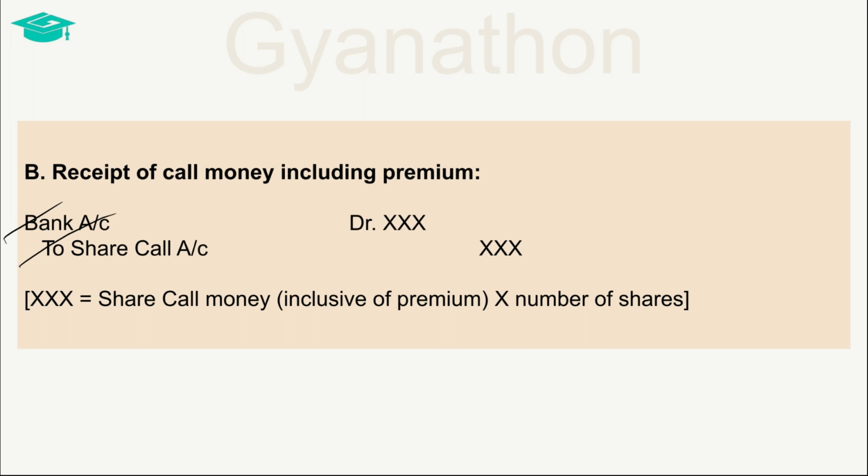The effect of this entry is that company records the actual receipt of the money due on call, which was already accounted as due. So once the money is received, the balance created in the share call account gets offset, and the net effect is that money received has been posted to the share capital and securities premium account.